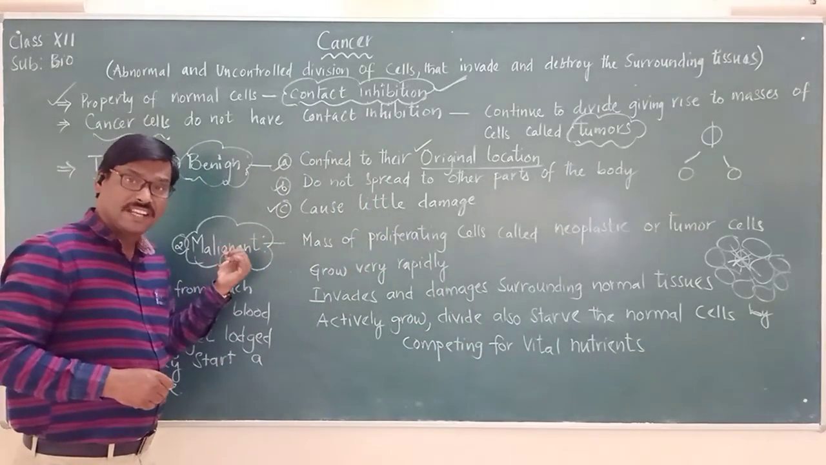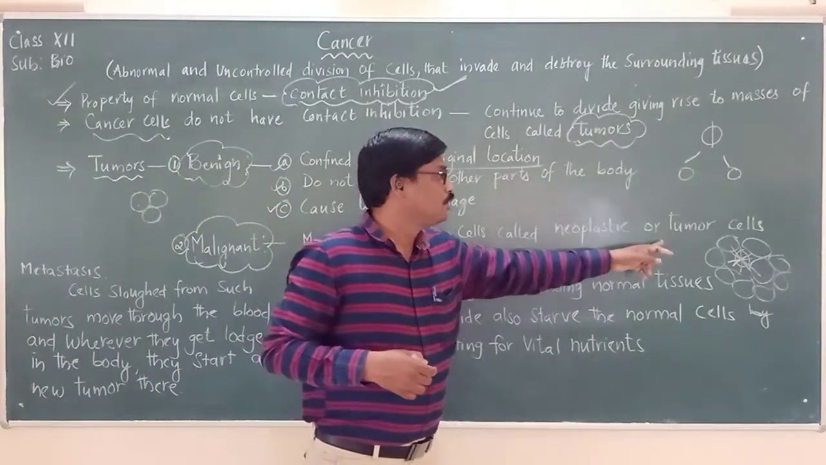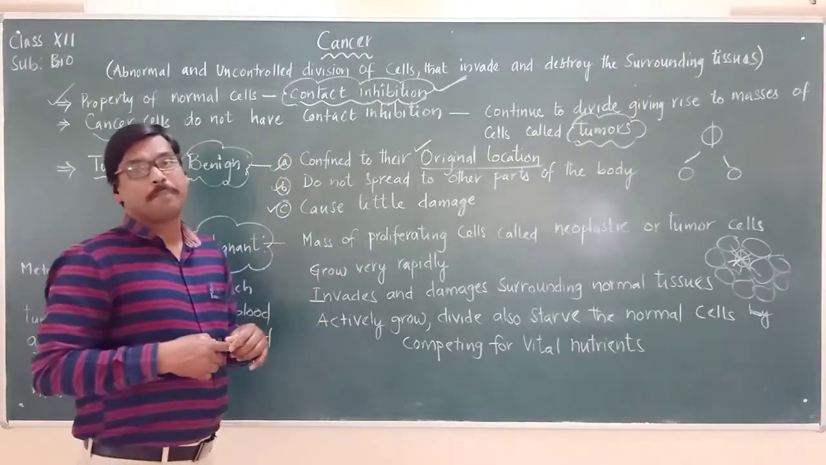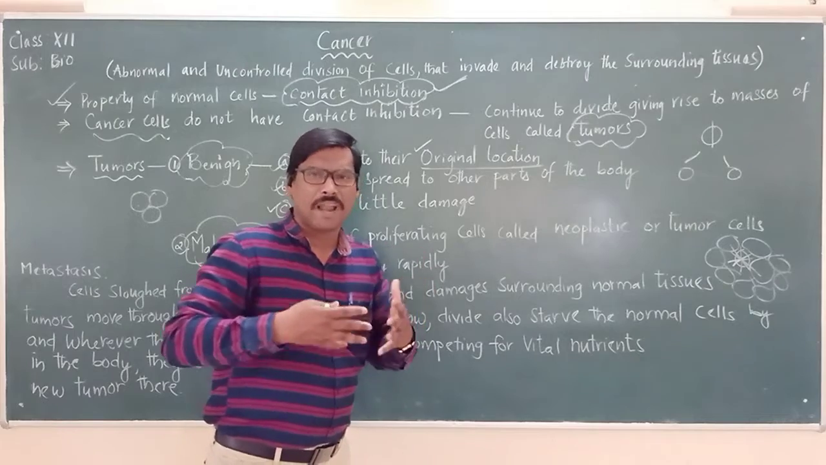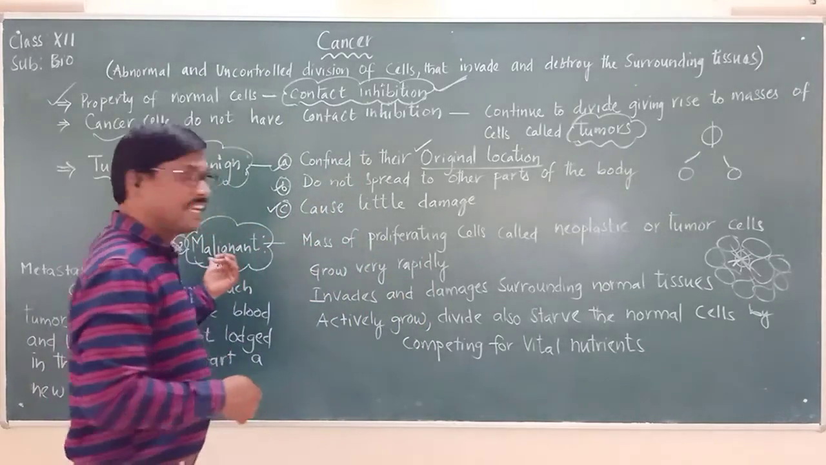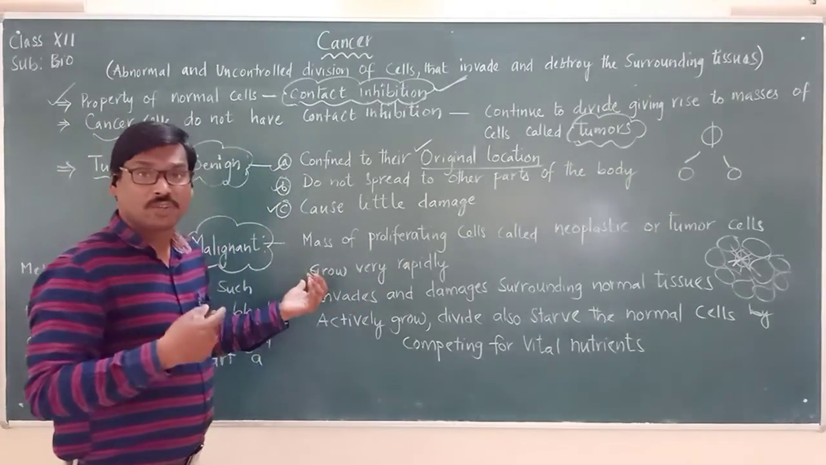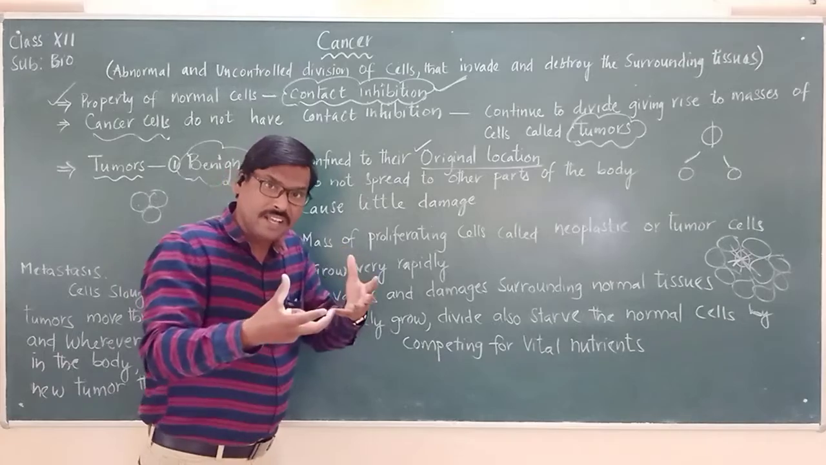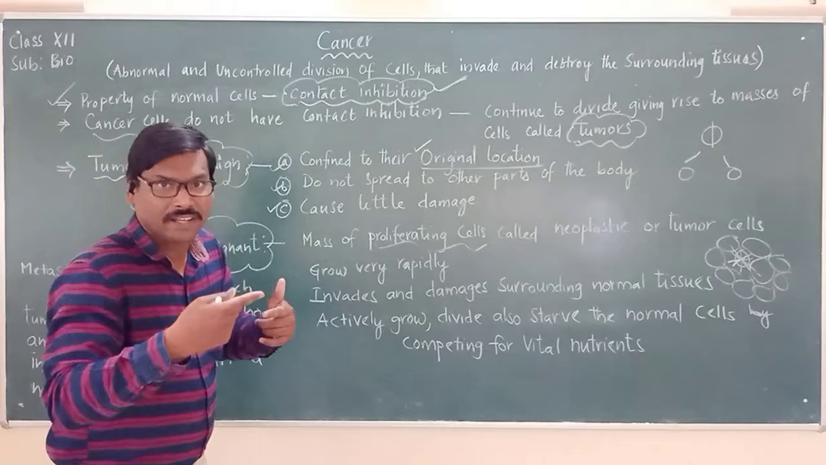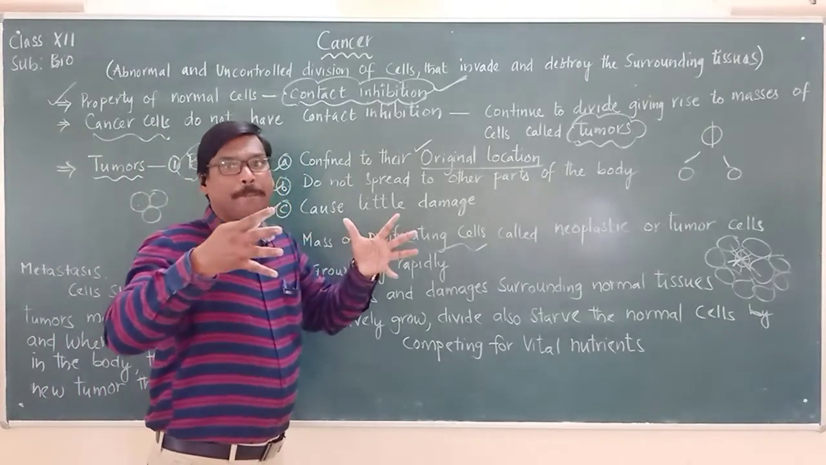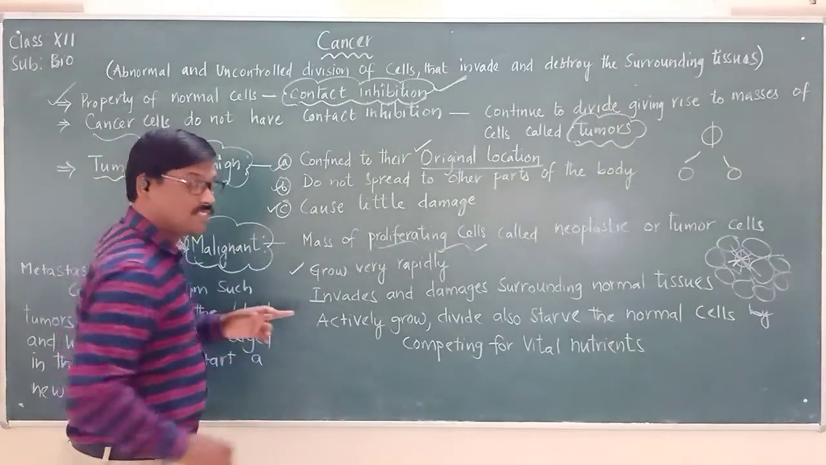In the case of malignant tumors, the mass of proliferating cells, called neoplastic or tumor cells, grow very rapidly. They multiply very fast. Proliferating means they are multiplying and growing very rapidly at the same time.